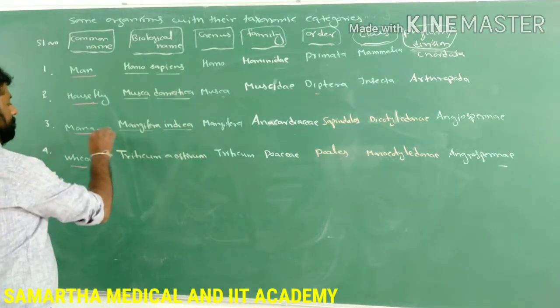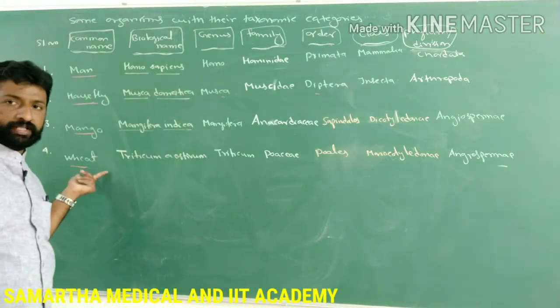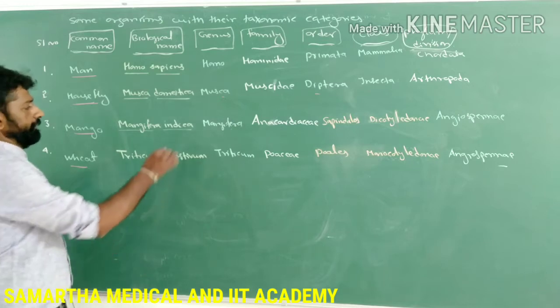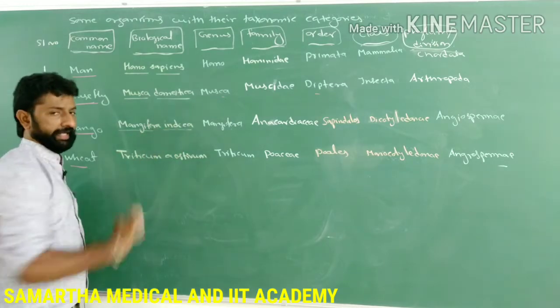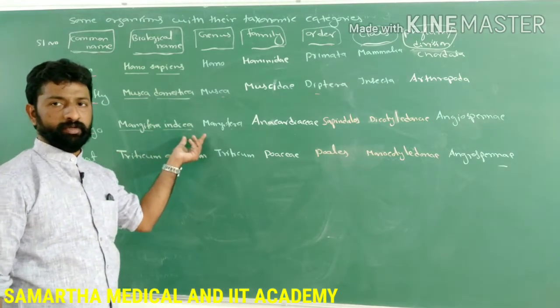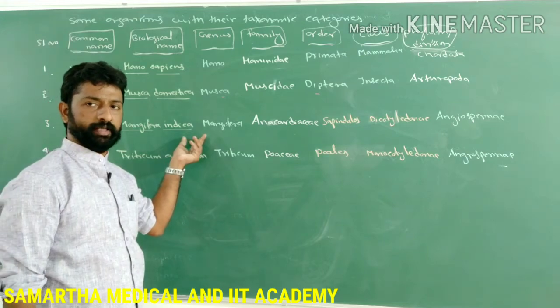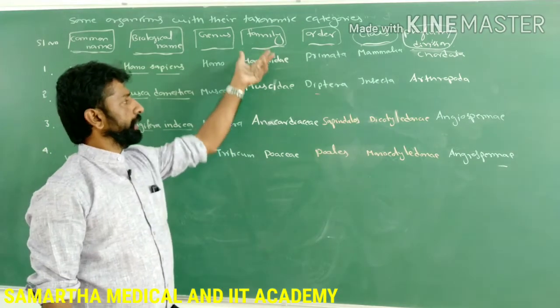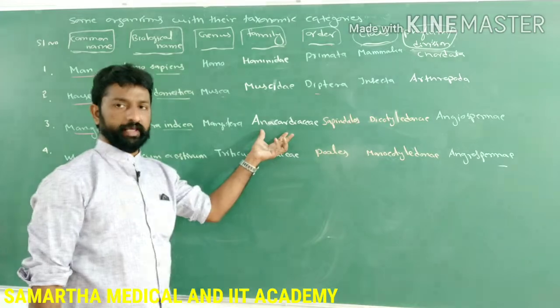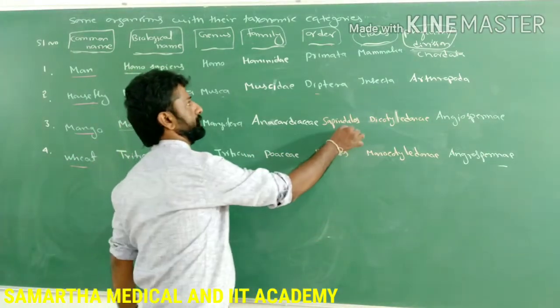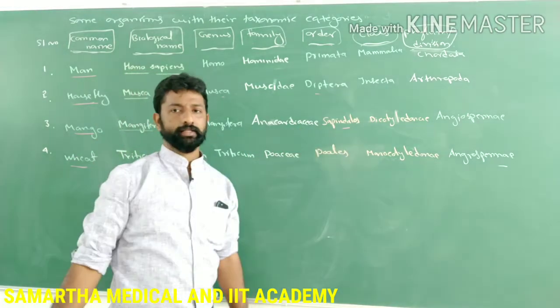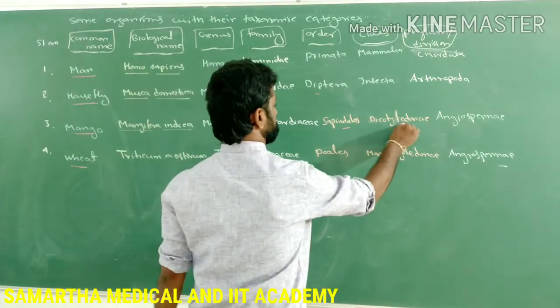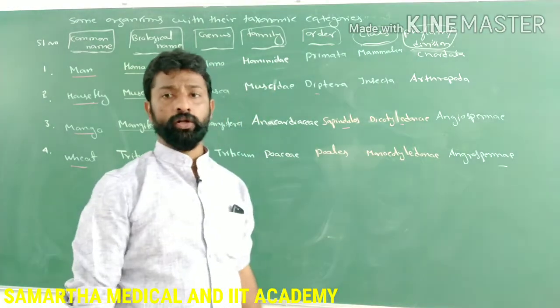Similarly, among the plants, the mango and the wheat are taken as examples. The scientific name of mango is Mangifera indica. So its genus name is Mangifera and species name is indica, and it belongs to the family called Anacardiaceae, and its order is Sapindales, and then its class is Dicotyledonae. What do you mean by Dicotyledonae?